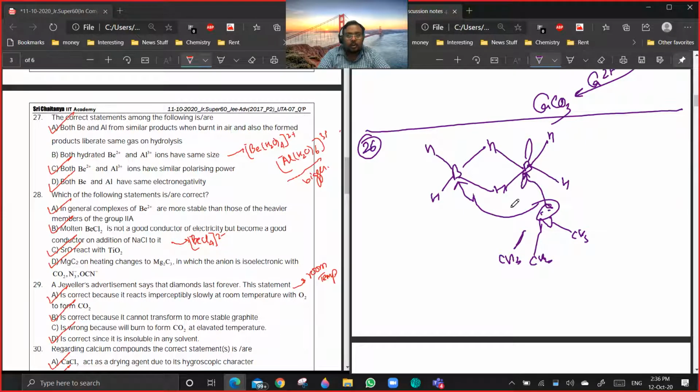Just because of the difference in coordination number, Al3+ is bigger in size. Are you clear? If it was only gaseous ions, then the answer would have been correct. Now, 28.